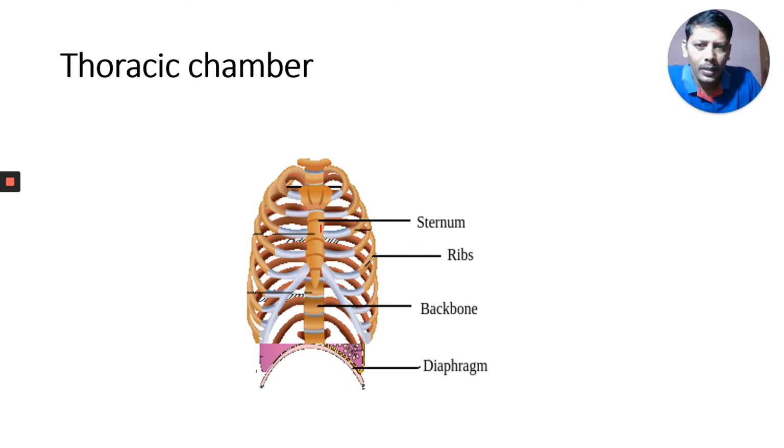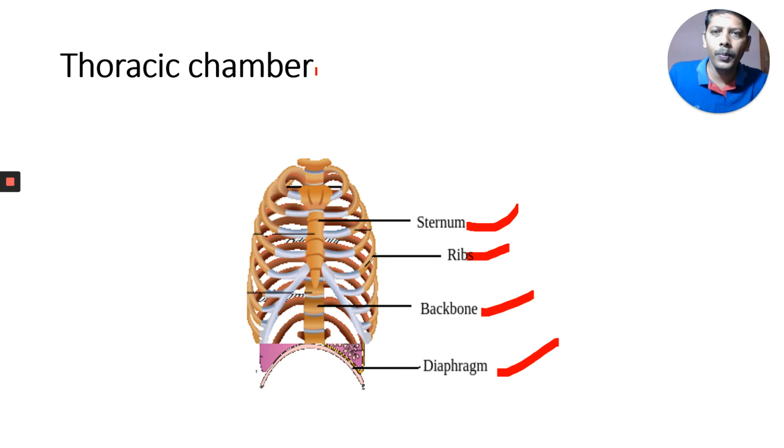You can observe here the thoracic chamber. On the ventral side we have the sternum. On the dorsal side, the back side, there is the backbone, and in the lower side there is the diaphragm. On the lateral side there are ribs. These all together form one chamber called the thoracic chamber, which is an airtight chamber. In this chamber our lungs are situated.